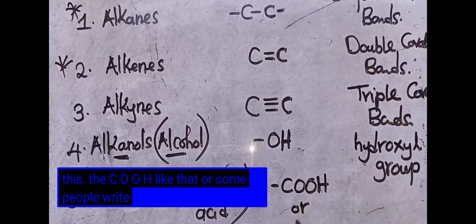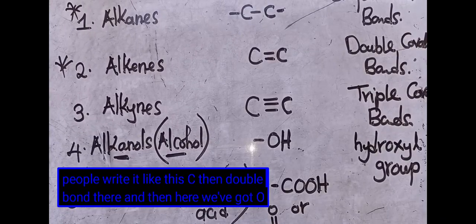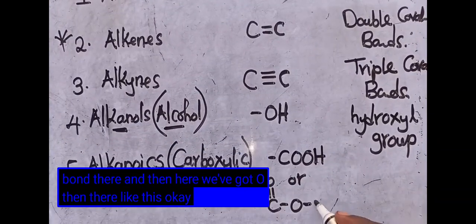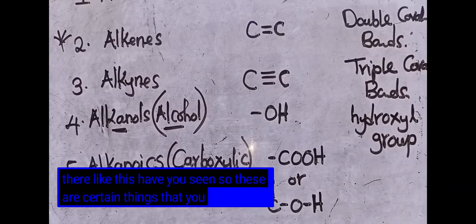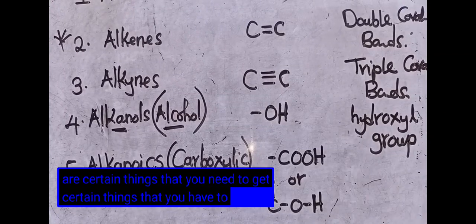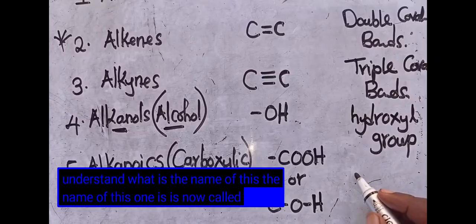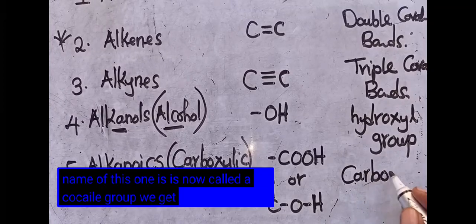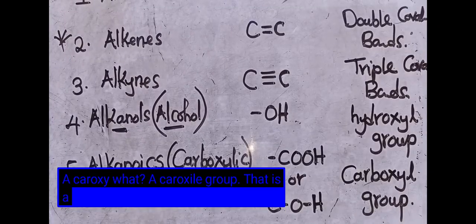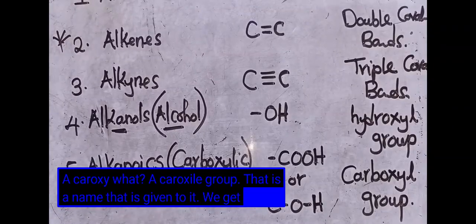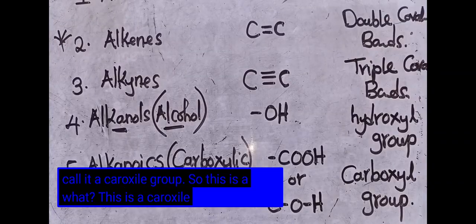Or some people write it like this: C, then a double bond there, then here we've got O, and then OH there, like this. Have you seen? These are certain things that you need to understand. What is the name of this? This is called a carboxyl group.